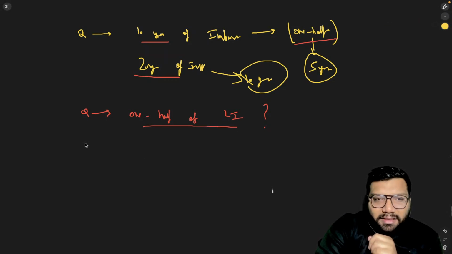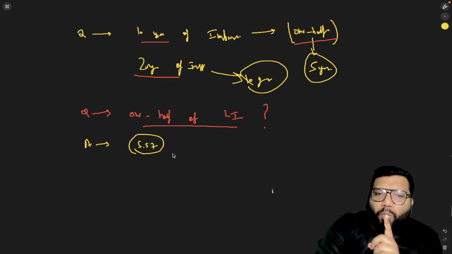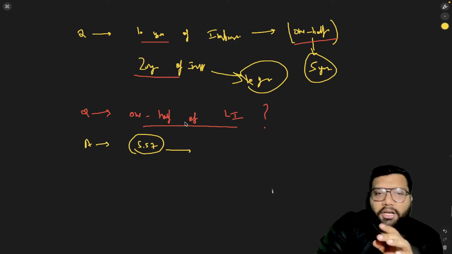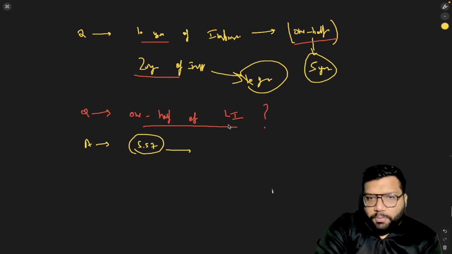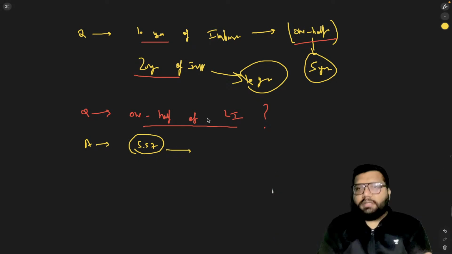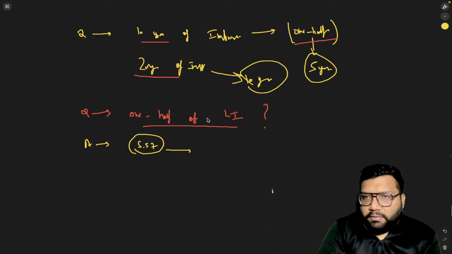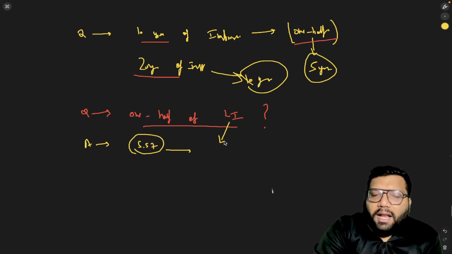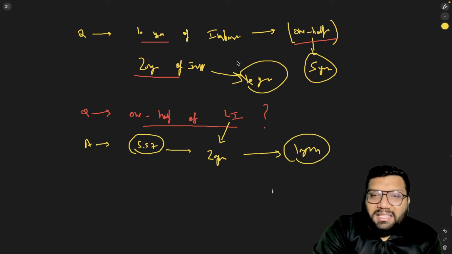So, in that case, there comes the role of section 57. And section 57 says, whenever you are facing this kind of a question, that you need to tell me the one half of life imprisonment. So basically, because of obvious reasons, we cannot tell for how many years this particular person is going to live. Okay. So in that case, section 57 says, now you just presume that the life imprisonment is of 20 years, and then you can tell me what is the half of 20 years, that is the 10 years. This is the rule of section 57.